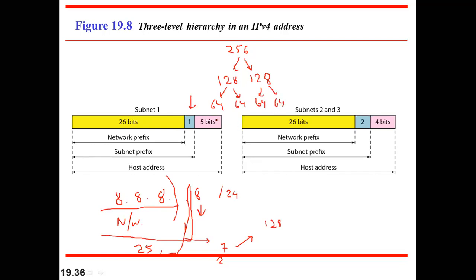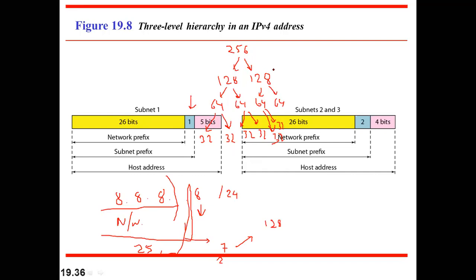And now if we want more subnetting, we will divide this 64-address block into subparts, that will be 32 addresses and 32 addresses. So here also we have 32 addresses, and for this also we are left with 32 addresses, right?